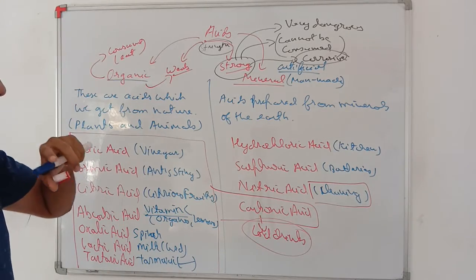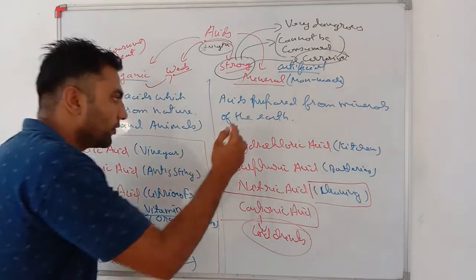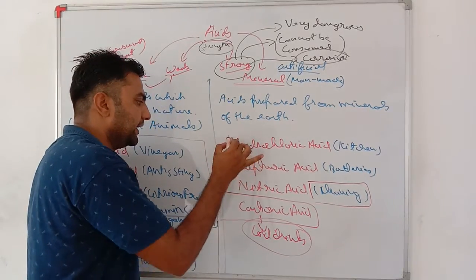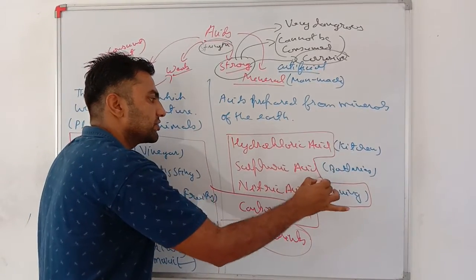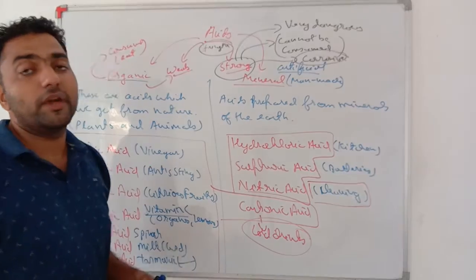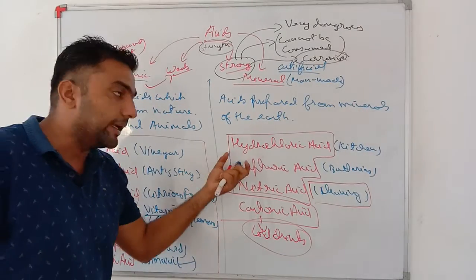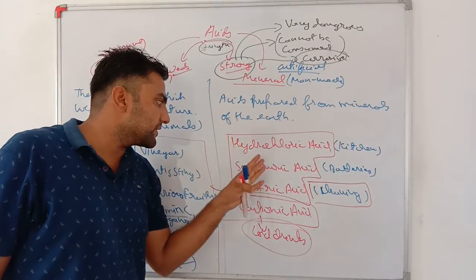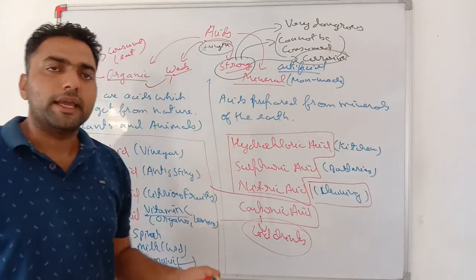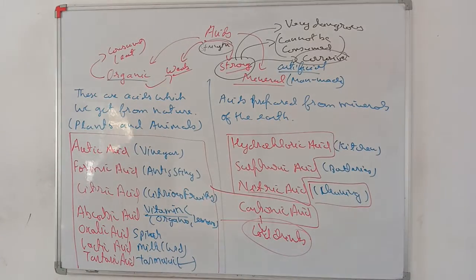See my dear students, very important. Hydrochloric acid, sulfuric acid and nitric acid, these are strong acids. We need to be very careful while handling all this stuff, that is hydrochloric acid, sulfuric acid and nitric acid. Okay my dear students, this is a general categorization of acids.